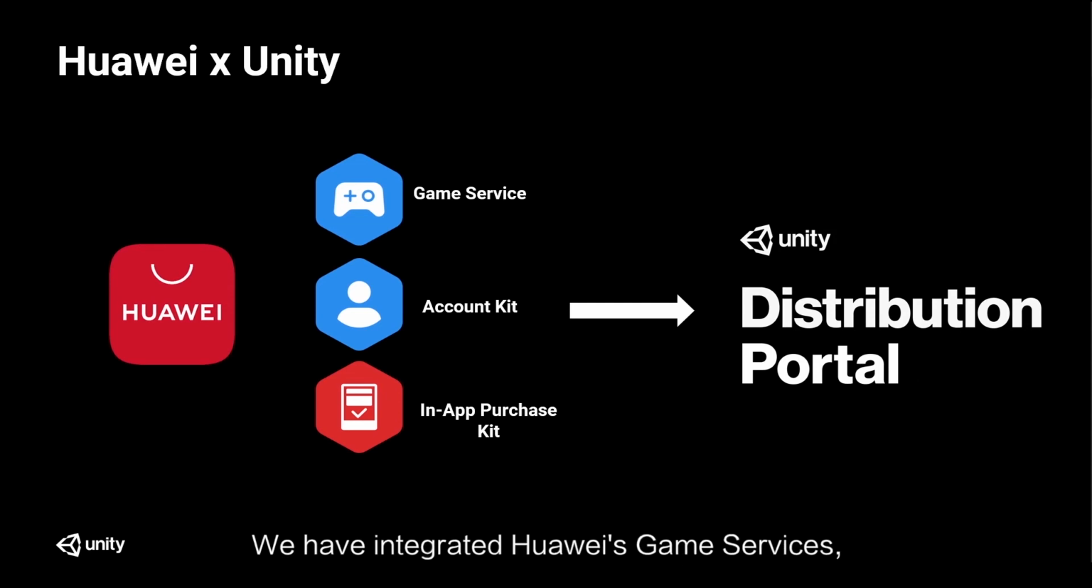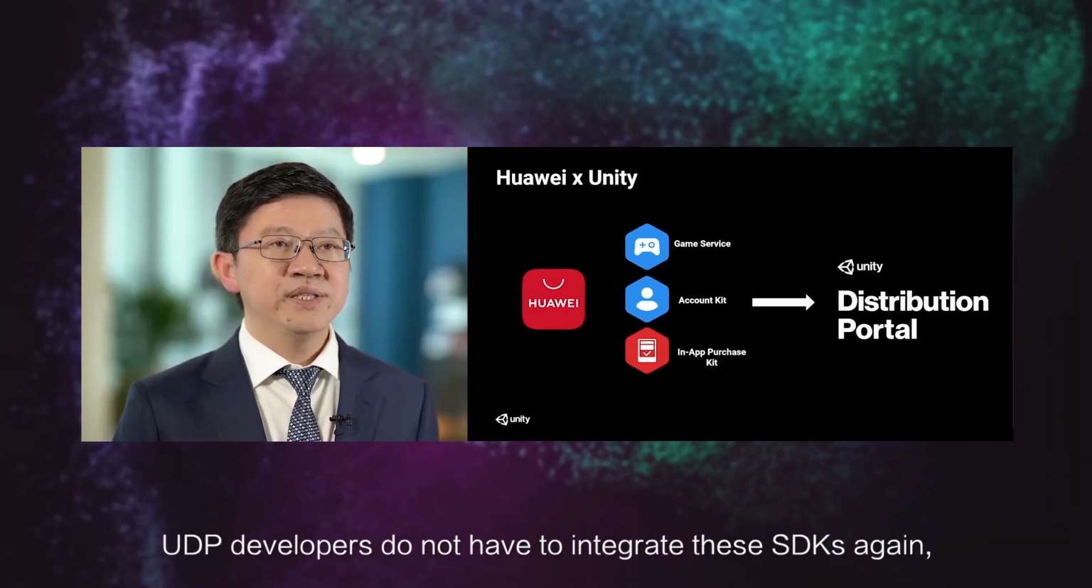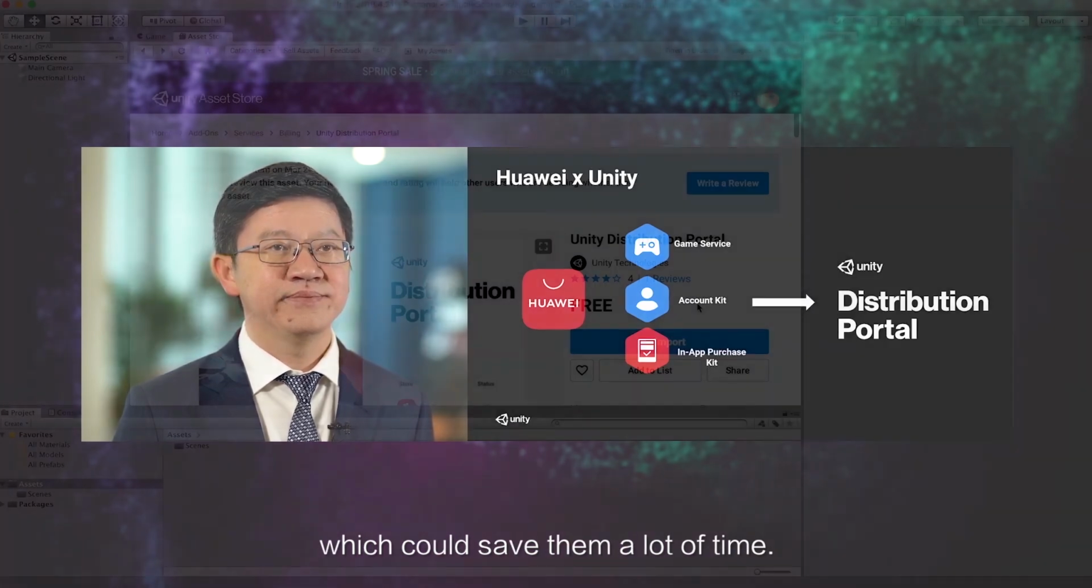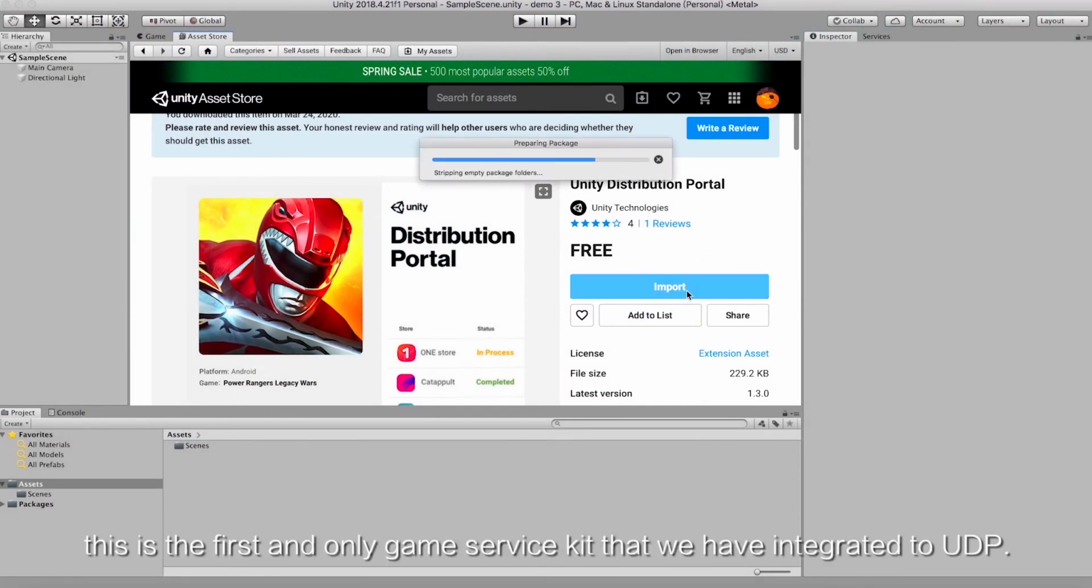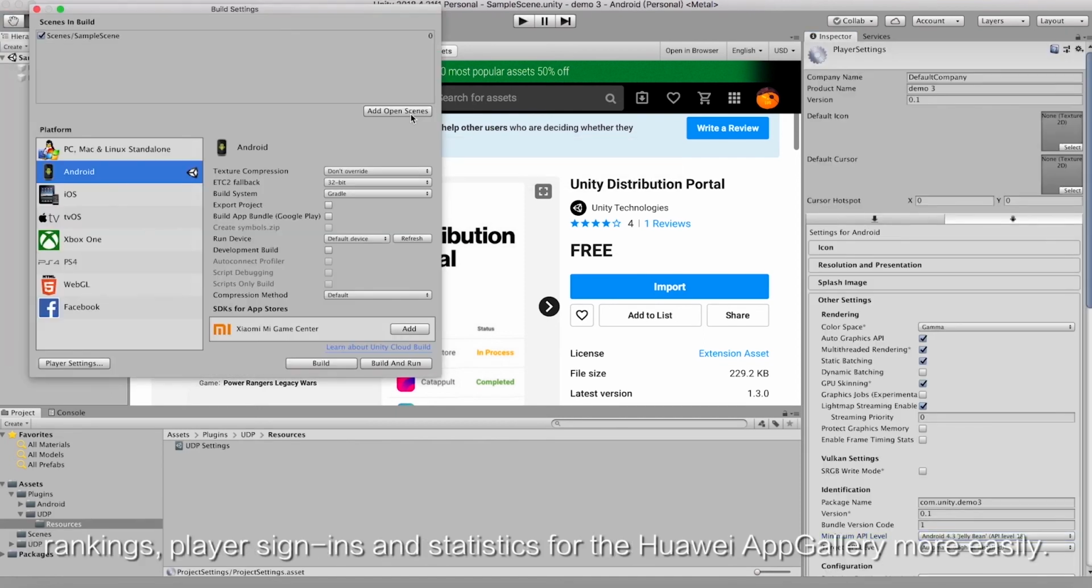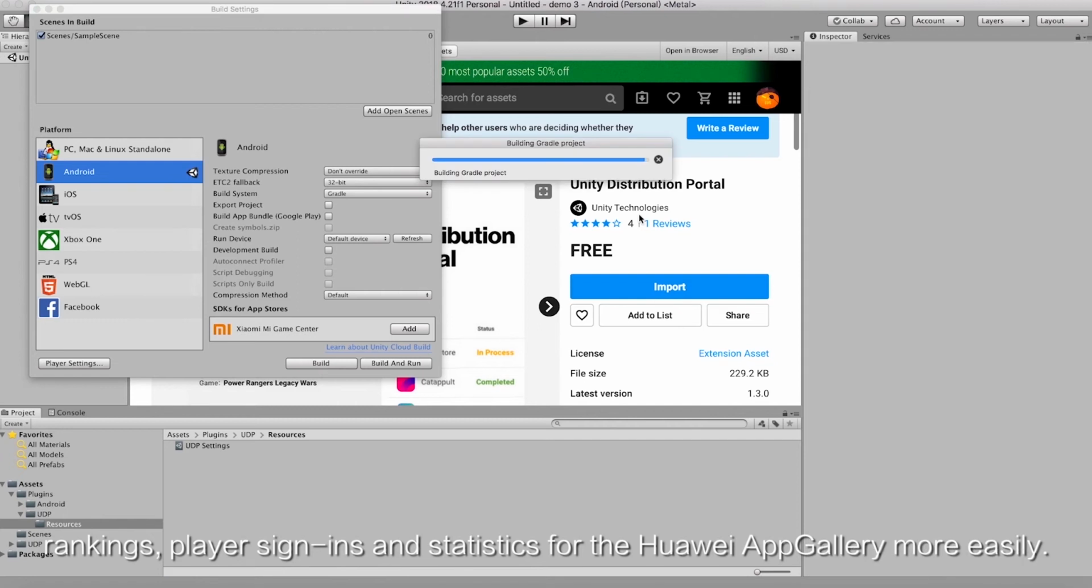We have integrated the Huawei Game Services account and IAP kits into our UDP. It means that UDP developers do not have to integrate these SDKs again if they are publishing their games to the Huawei App Gallery, which could save them a lot of time. Currently, this is the first and only game service kit that we have integrated into UDP. It allows developers to build features like achievements, rankings, player sign-ins, and statistics for the Huawei App Gallery more easily.